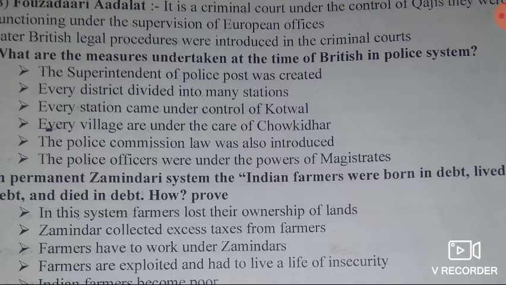The police are in charge of maintaining internal law and order. The major measures we can see: the post of Superintendent of Police was created by Lord Cornwallis.